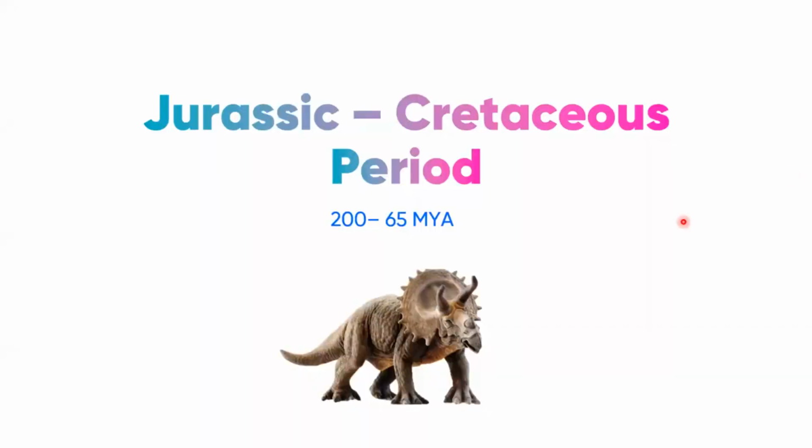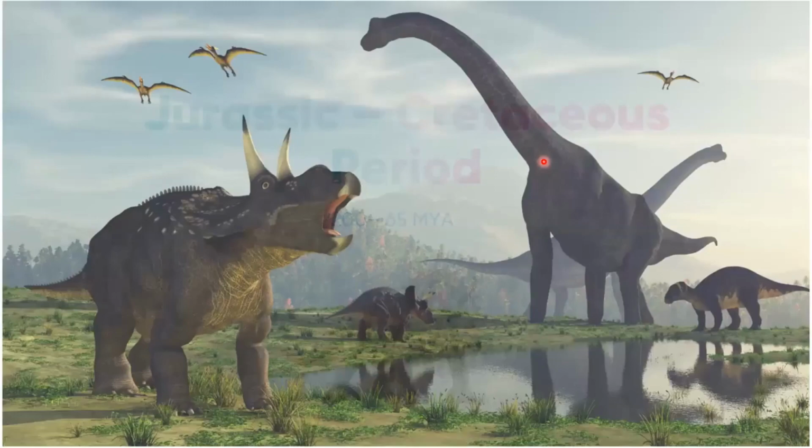So this is the most interesting period, as all of you might agree, due to the various movies that have been done over the years. So the Jurassic and the Cretaceous period together span more than 100 million years. That's spanning from 200 to 65 million years ago. And in the earlier part, that is in the Jurassic part, it was more herbivorous dinosaurs that ruled. And only in the Cretaceous period did we see the rise of Tyrannosaurus rex. So this is a very familiar period to most of you.